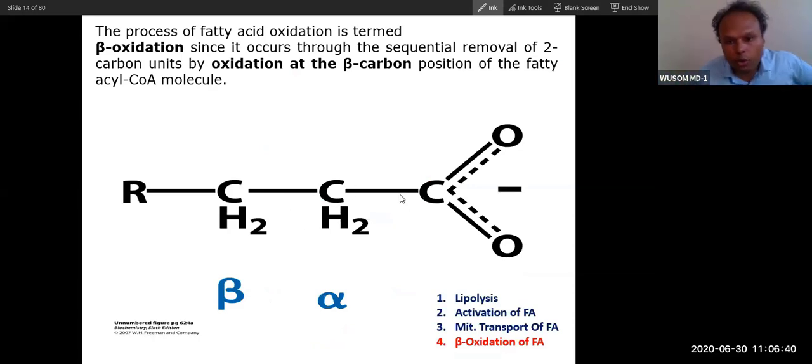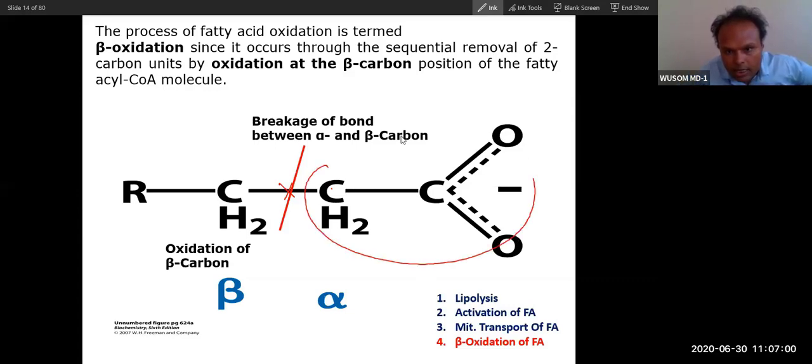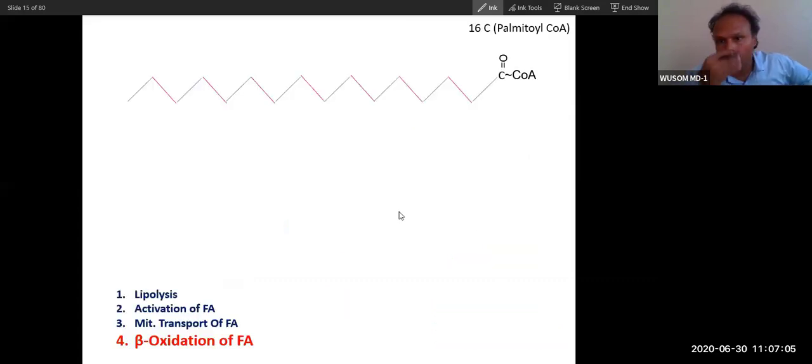You already know, I have already told you, this is the alpha carbon attached to the functional group, and this is the beta carbon. So breaking of this bond occurs because of oxidation of this carbon. That is why this is called beta oxidation. Oxidation of this will cause breakage of the bond between alpha and beta carbon, and there will be release of acetyl coenzyme A, a 2 carbon compound. It happens from head to tail, not tail to head.